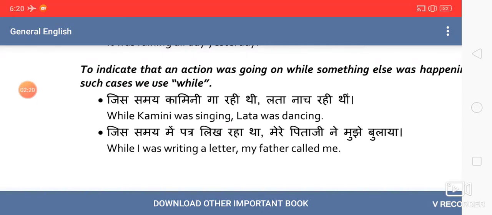Second, while I was writing a letter, so it's also a matter of the past. At the same time in the past, there happened one more action. So you are describing two actions at the same time. While I was writing a letter, my father called me.